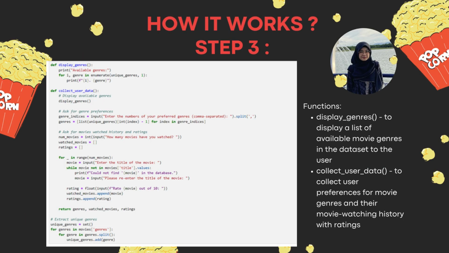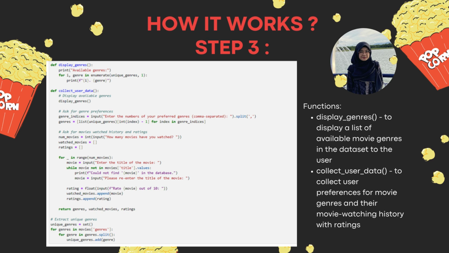Moving on to the third cell of the code, we implemented a basic movie recommendation system based on user preferences and watch history. The functions in this code are display genres and collect user data. The display genres function outputs a list of unique movie genres derived from the dataset, while collect user data is used to collect user preferences for movie genres and their watch history and ratings. The collect user data function will call the display genres function to present the available genres, and it will prompt the user to select their preferred genres by entering the corresponding numbers.